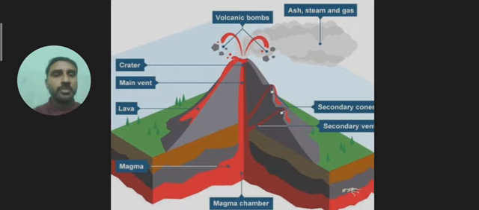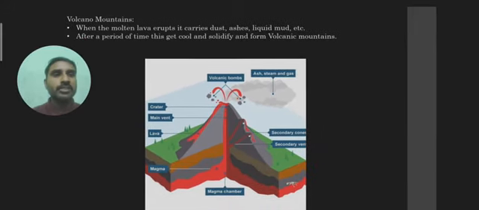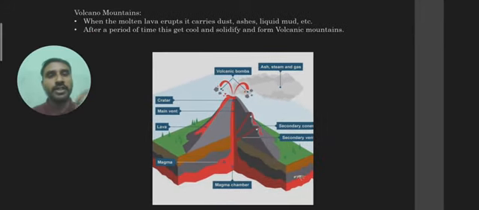So what exactly happens when this lava comes out? What does that lava carry along with it? The lava carries dust, particles of dust, ashes, and liquid mud. A few more things are there along with it.